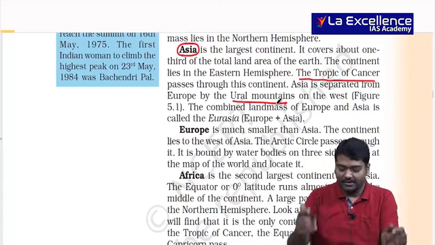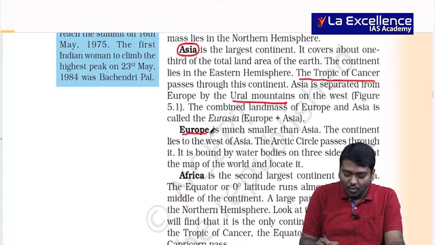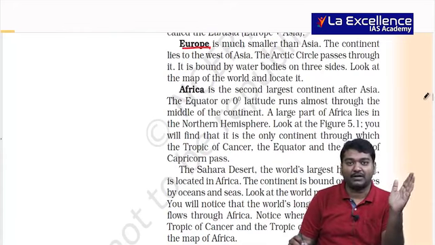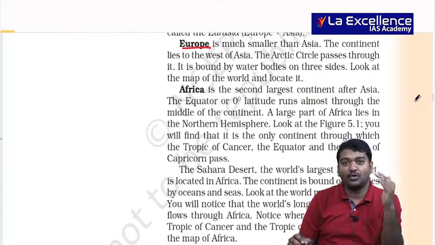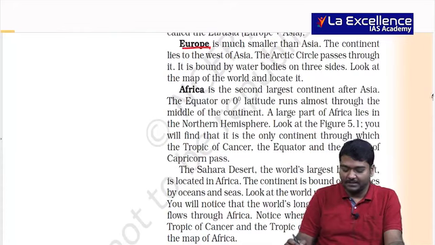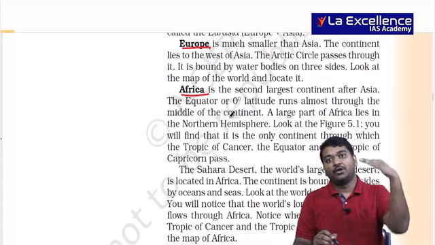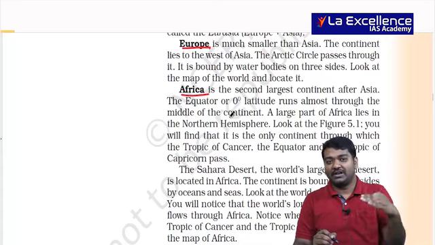Very, very important. Next you have Europe, smaller than Asia, and it is surrounded by Atlantic Ocean, Arctic Ocean, Mediterranean Sea. Africa is the only continent where you have equator, 23.5 degree north and 23.5 degree south.